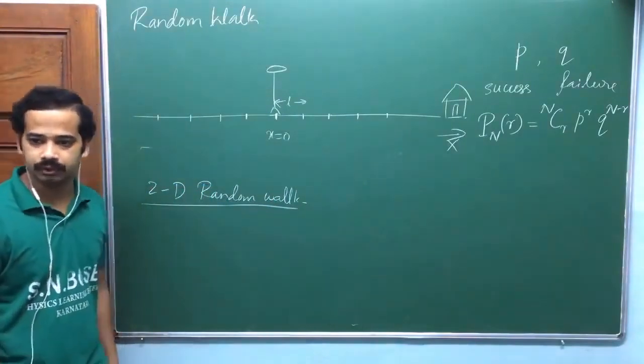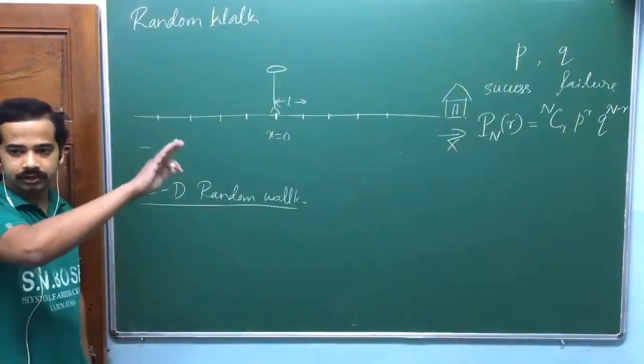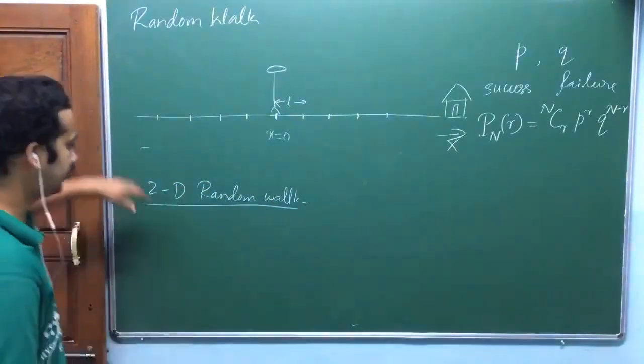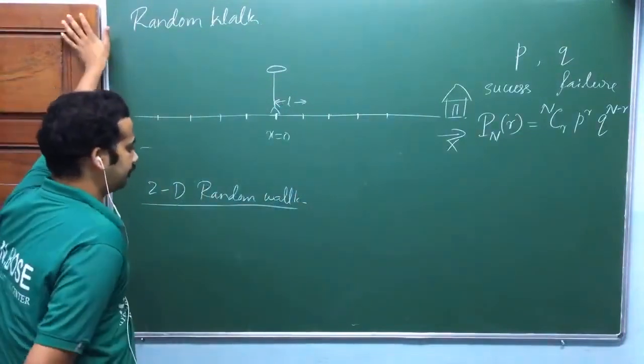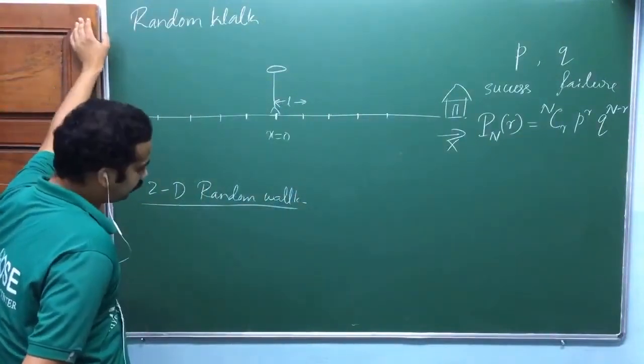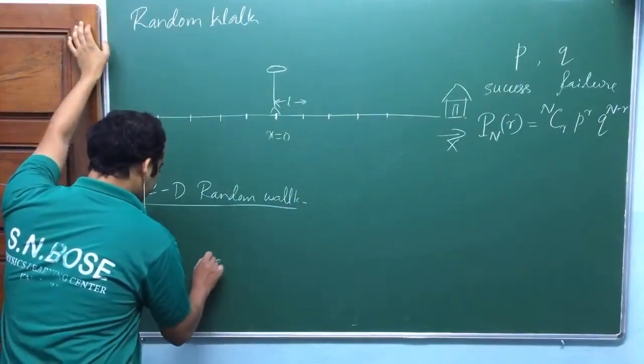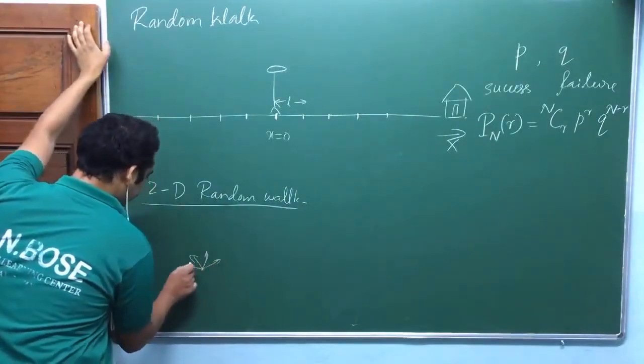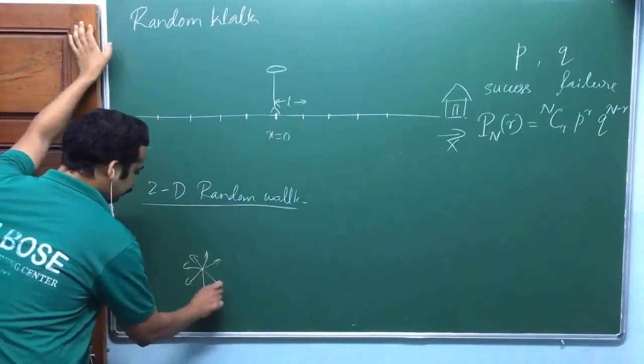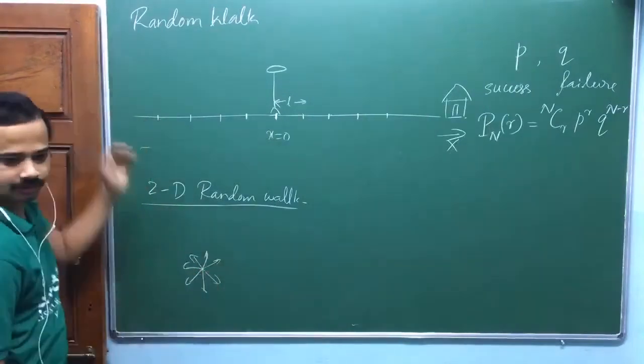M vector is positive or negative, isn't it? Or along the direction or opposite to B. Okay, so, 2D random walk problem. Now, again look at here. In case of 2 dimensions, from a point, you have infinitely many ways to move along a plane, am I right? On a plane, you have infinitely many directions to take the next step, isn't it?